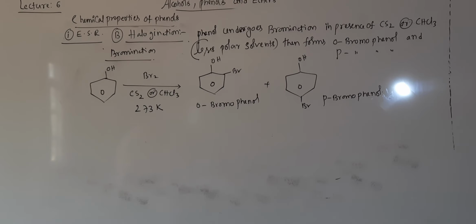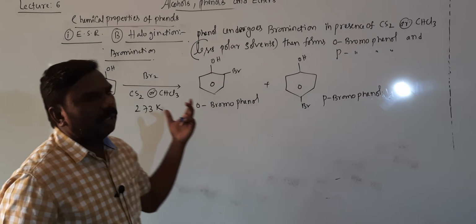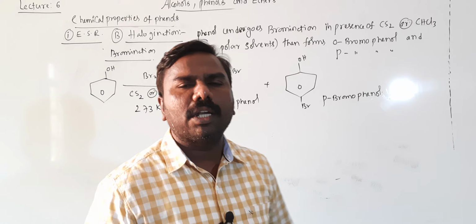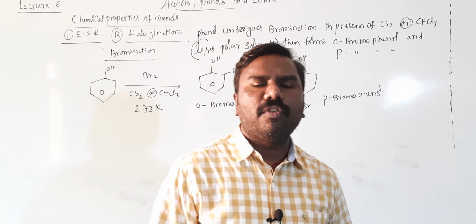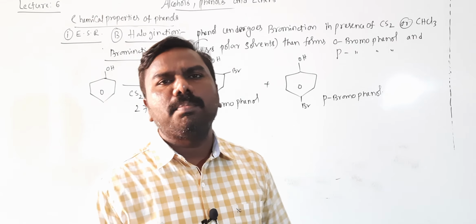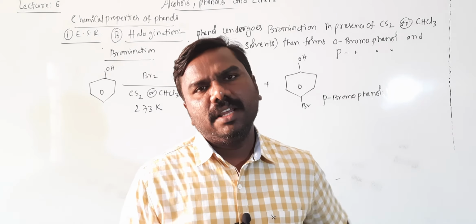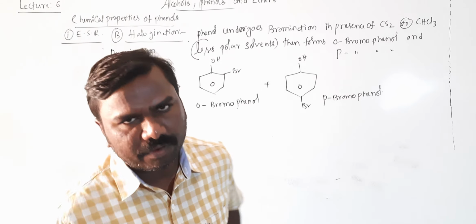Next, phenol undergoes bromination in water, aqueous medium, then forms 2,4,6 tribromophenol. Here in bromination, Br plus is an electrophile. In nitration, NO2 plus is an electrophile. Getting all of you?